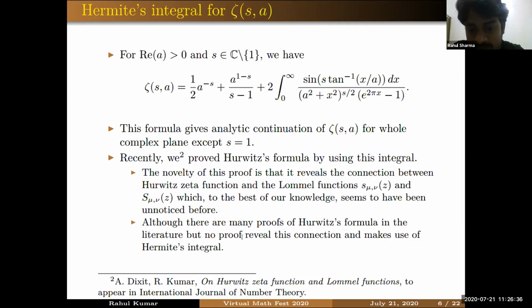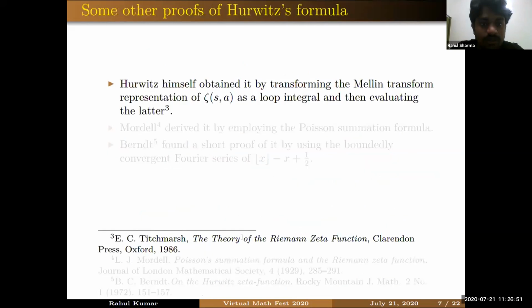Although there are many proofs of Hurwitz's formula in the literature, no proof reveals this connection and makes use of Hermite's integral. Before going into the details of the proof of our result, let me give you some existing proofs from the literature. Hurwitz himself obtained his formula by transforming the Mellin transform representation for Hurwitz-Zeta function into a loop integral, and he then evaluated that loop integral. This proof can be found in this book.